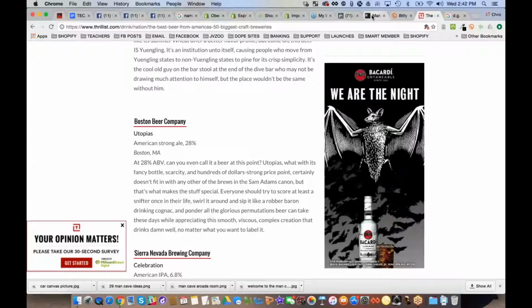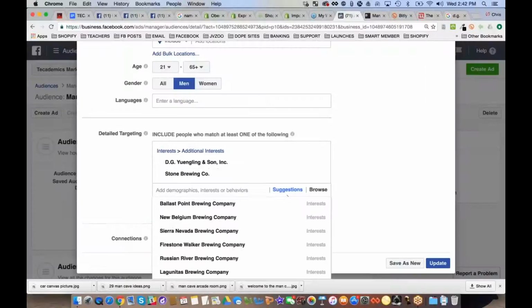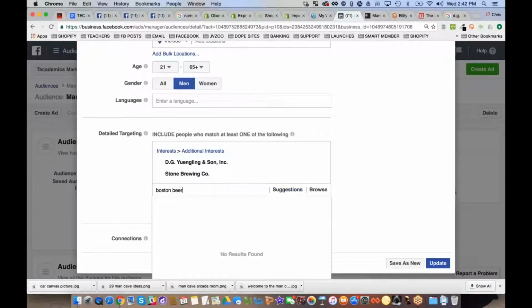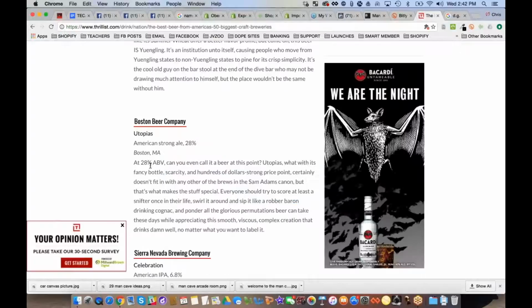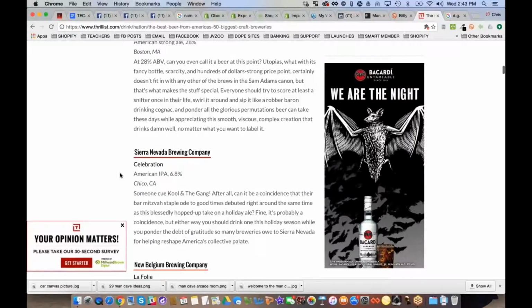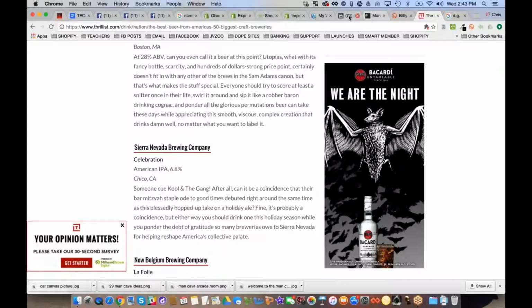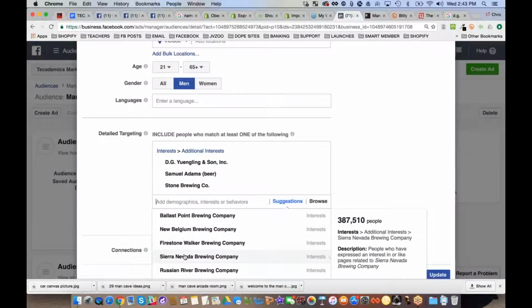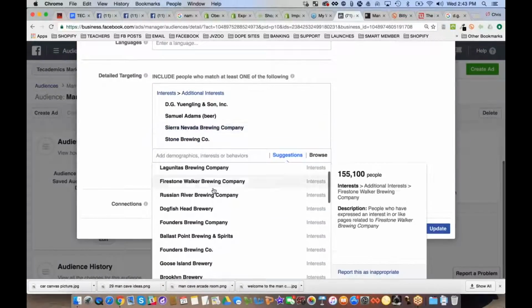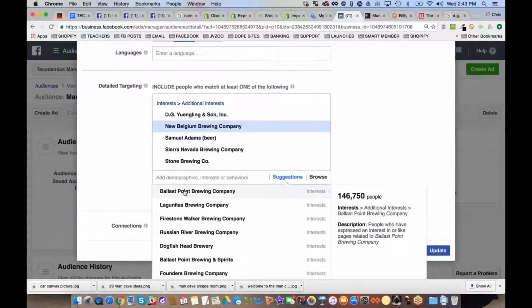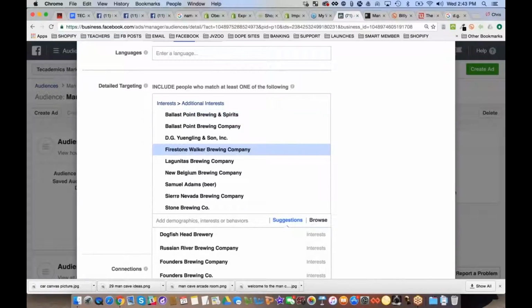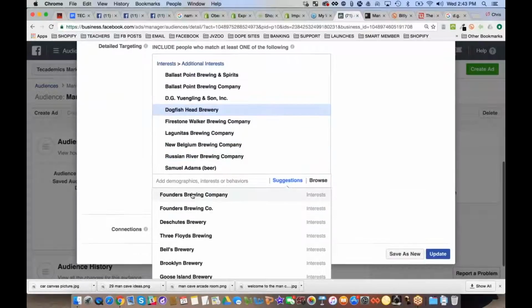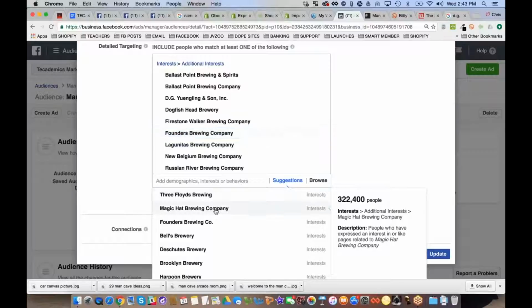Boston Beer Company. So now I can do a little bit more like this. Boston Beer, and maybe that's Samuel Adams is probably what the Boston Beer Company is. And then you got Sierra Nevada. So there it was, Sierra Nevada. These are all probably, at the end of the day, I don't drink enough craft beer to know, but let's just say these all are. And so you see you got a little bit of research. Next thing you know, you're adding all these breweries and all these brewing companies. Okay?